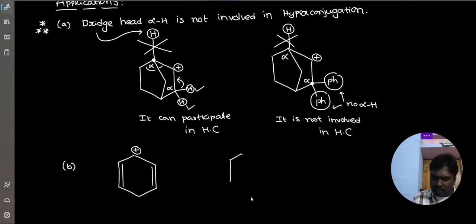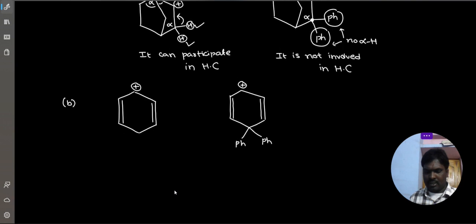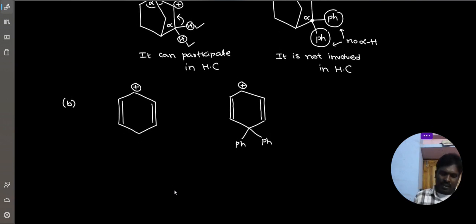Now here also I am giving two examples: which participates in hyperconjugation, and which does not. Here, in the first example, of course the carbocation is connected to an sp2 carbon.